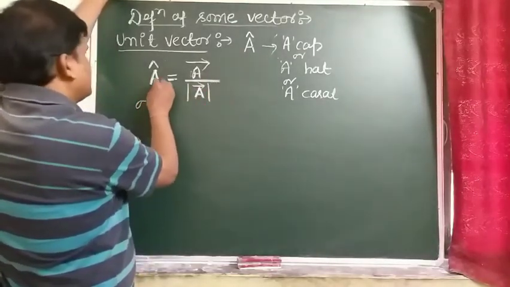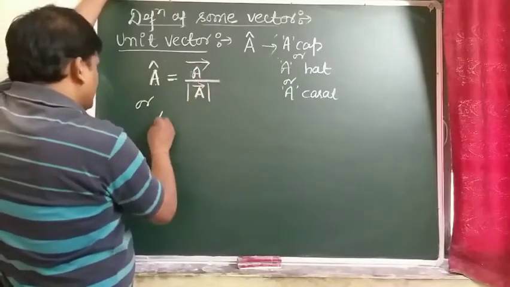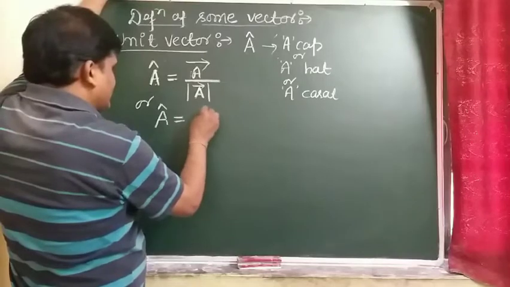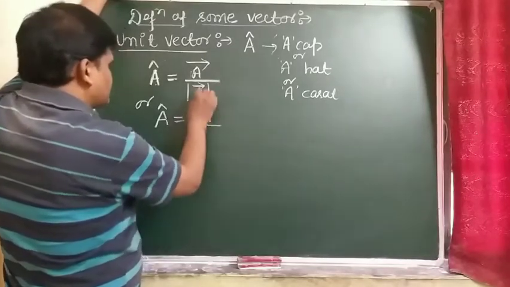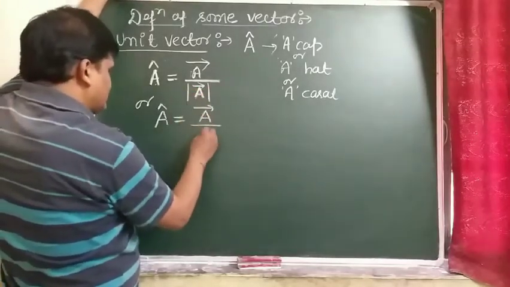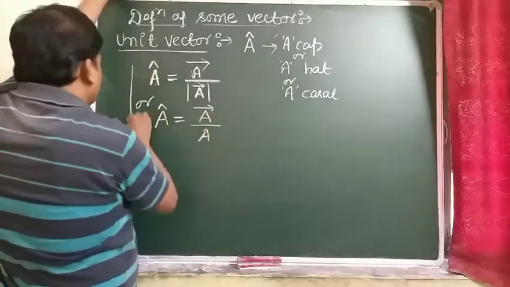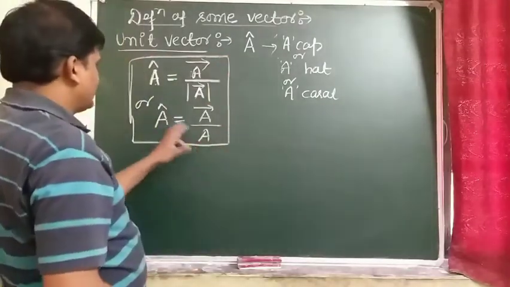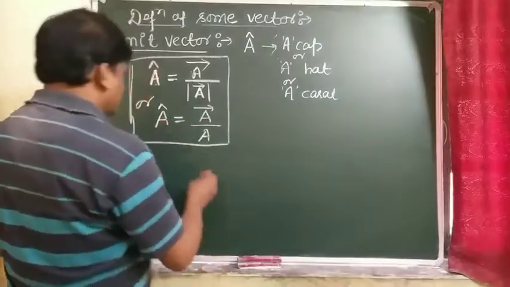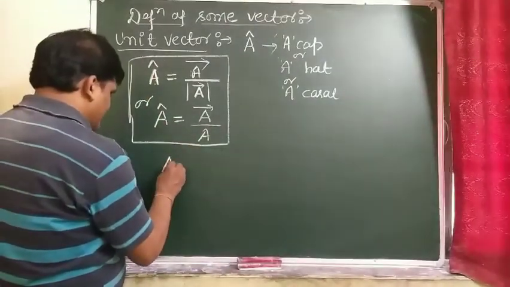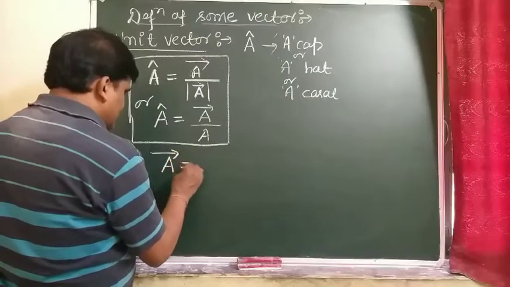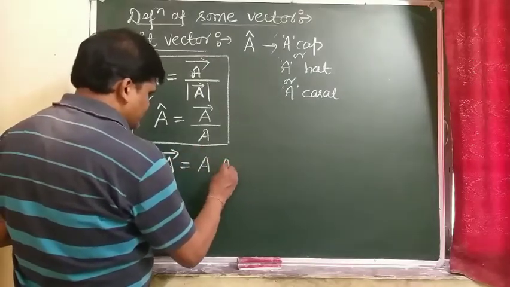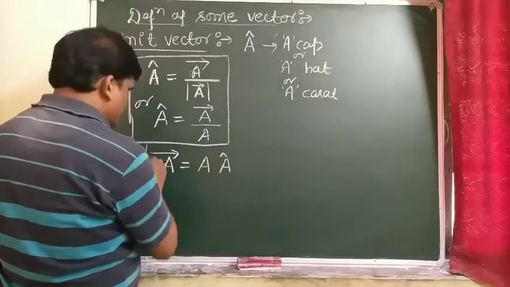Or this formula can also be written by cross multiplication as vector A equals magnitude A times unit vector A.